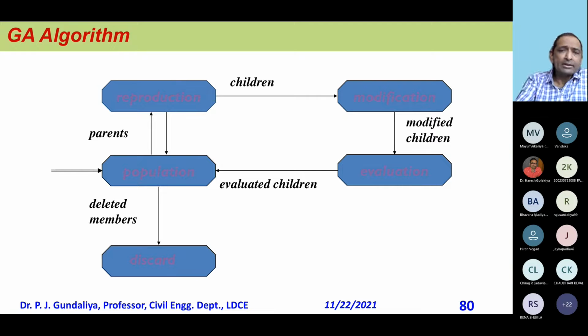I try to explain that with the flow chart: population, reproduction, modification, evolution, and then again comes the population. Solutions that are not good are deleted, and a new population will come. Again, parents will produce children, and then it moves vice versa.